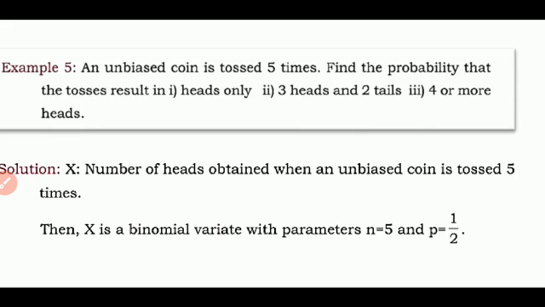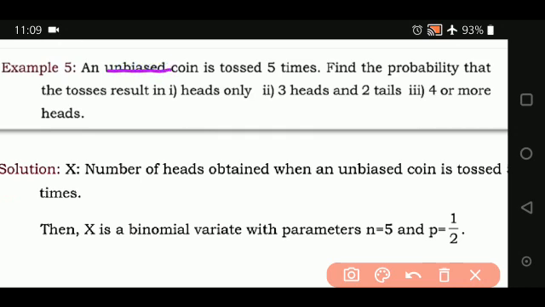Now, unbiased coin means what? Unbiased means it is fair, it is not partial. Head also has an equal chance, tail also has an equal chance. So that is the reason when the word unbiased comes, we take the value of p as 0.5 or 1 upon 2. And here the value of n is 5 times.